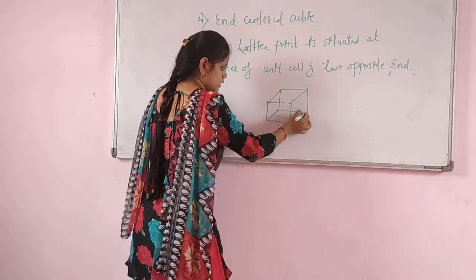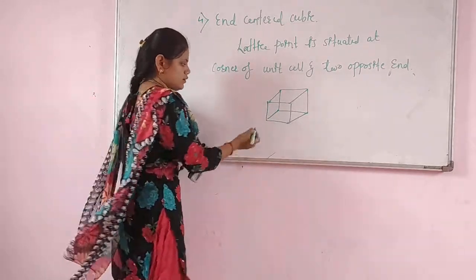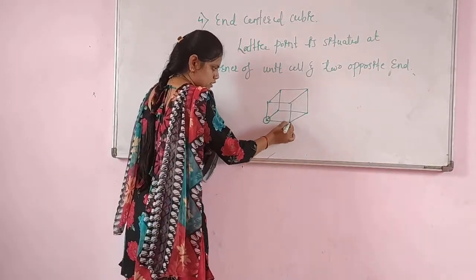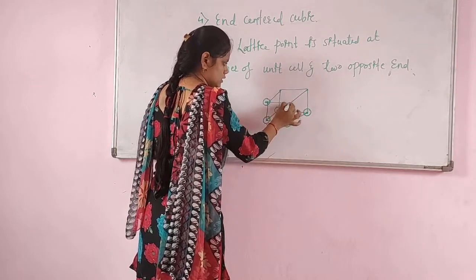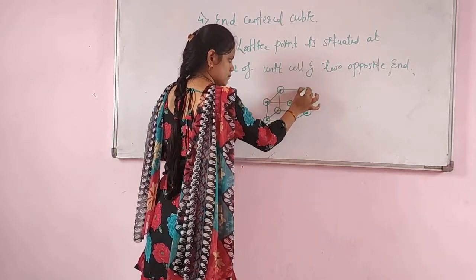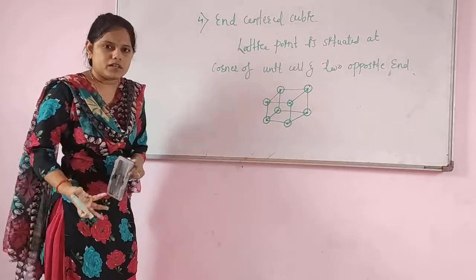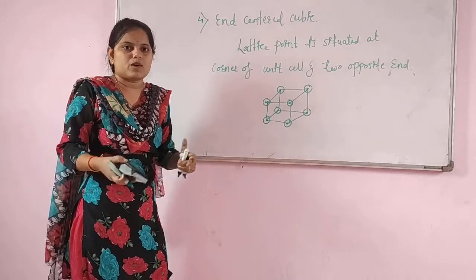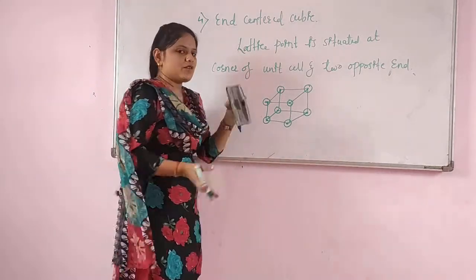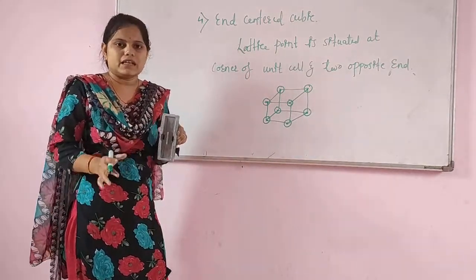So, this is your unit cell. Already we know lattice points are situated at the corners of the unit cell. So, these are the 8 corners of the unit cell. Along with that, what is the definition? There is a presence of another 2 lattice points at the ends. You have to consider 2 opposite ends, only 2.